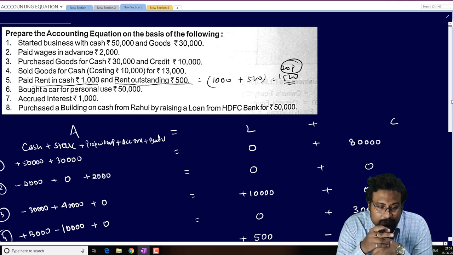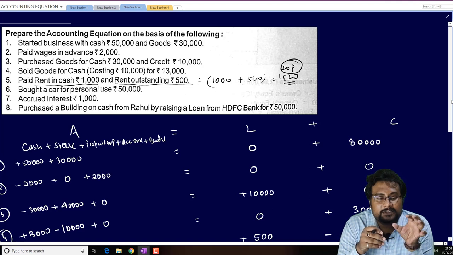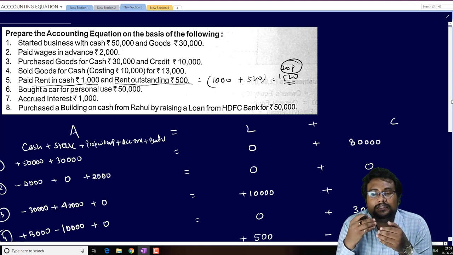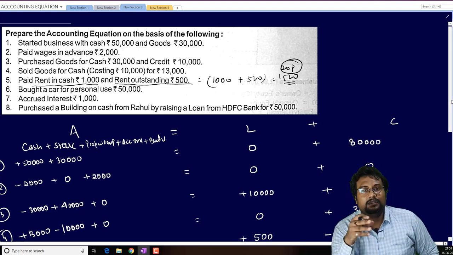Similarly, the last one is purchase a building on cash from Rahul by raising a loan from SDFC Bank, rupees 50,000. So what thing is coming in the business but a building? So building will be added, and it is raised by the loan from SDFC Bank. So a future payment is there. That's why it will be shown on the bank side.